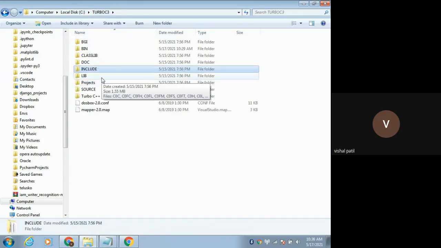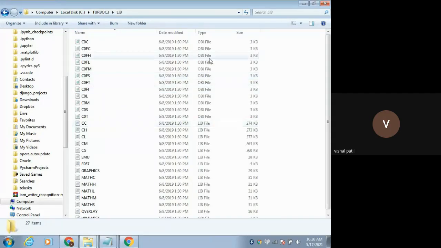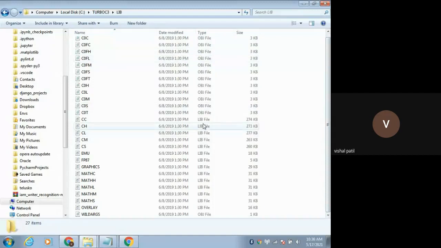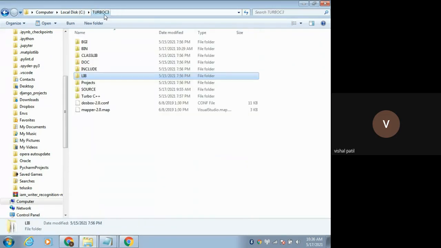Then we were talking about the library file. As I told you, what is the responsibility of the linker? It links the object file with the library file. So these are the library files: initially the object file and then the library file. Whatever I told you theoretically with that diagrammatic explanation, now I have shown practically also, right?